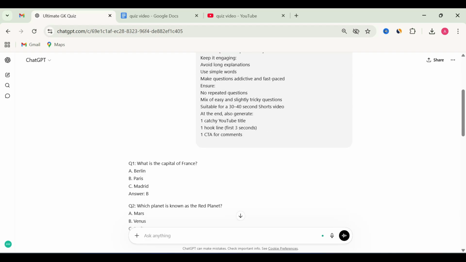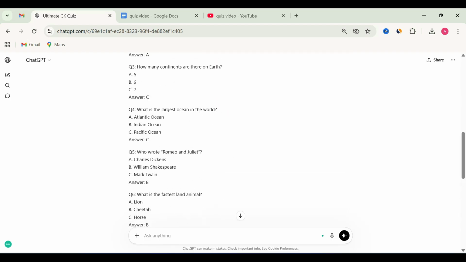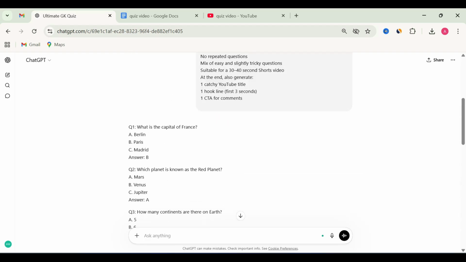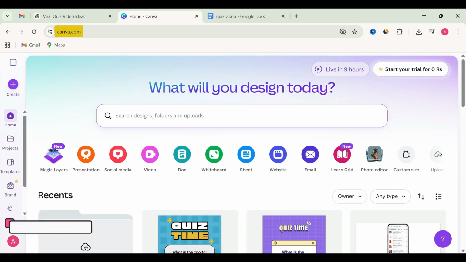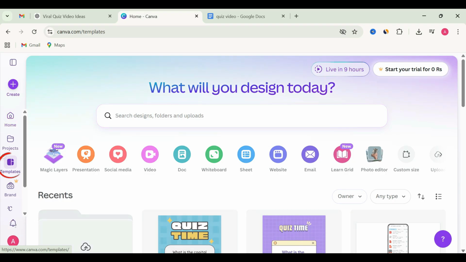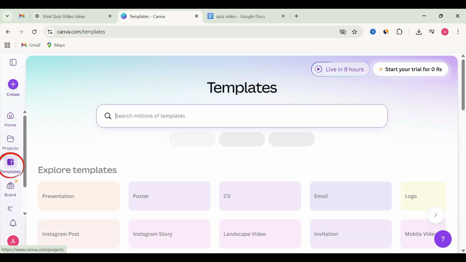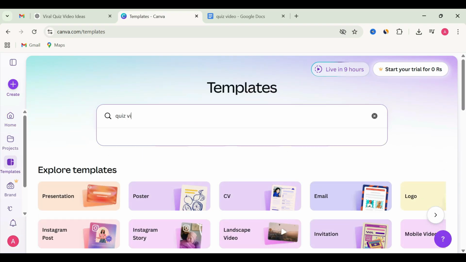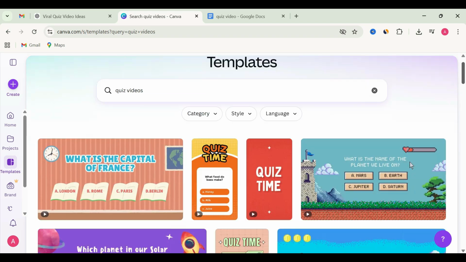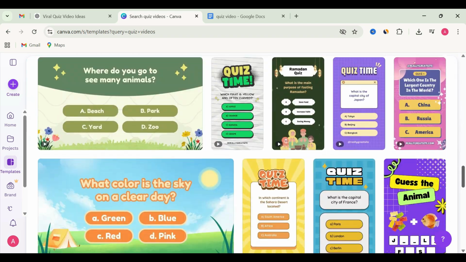In step 2, visit canva.com, and here you need to click on templates on the left sidebar. Search for quiz videos. You will get 100 of free templates. For the demo purpose, we will create YouTube short. So we will select a template for short. This one looks good. Let's open it.